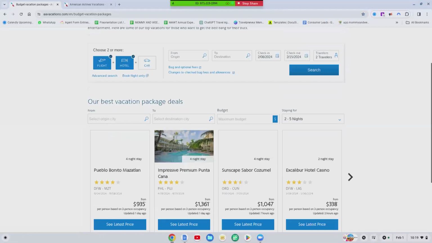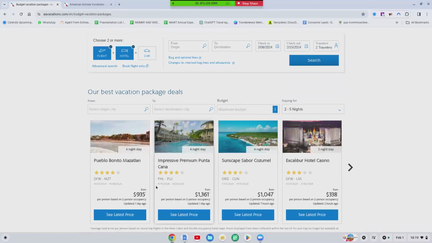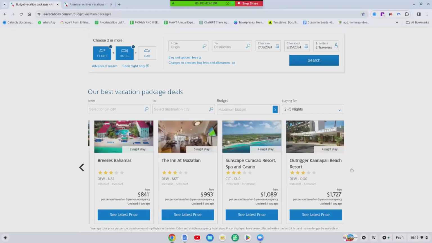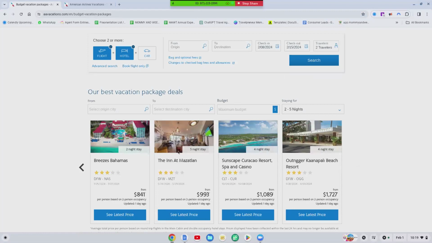Okay. But even when you click budget, look, it'll still come up. Well, it should have been right here. Look at this Excalibur. So depending on your audience, and look, the budget is 3 stars. So that don't fit my branding. So, look at this Miami over here to Puerto Plata. Let's see. All right, so let's go back because I'm not gonna do budget.